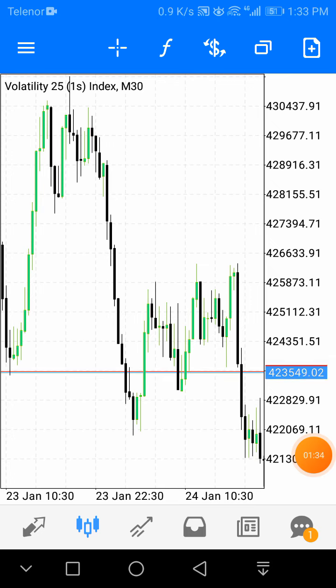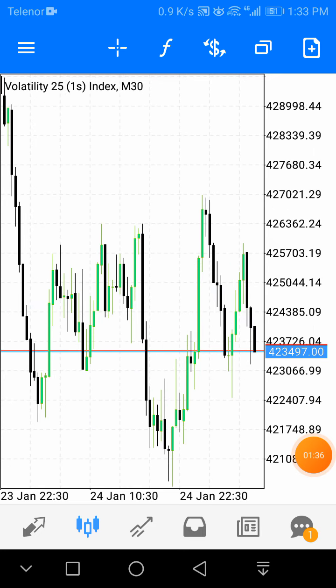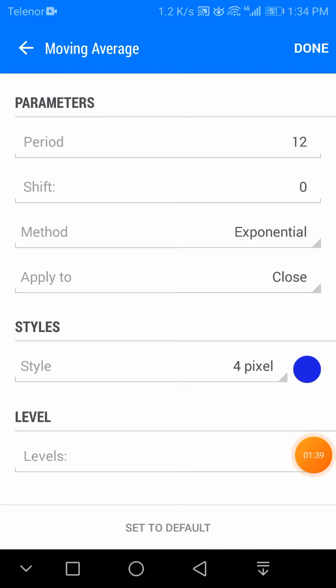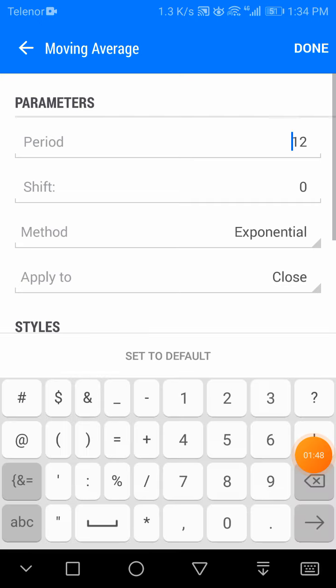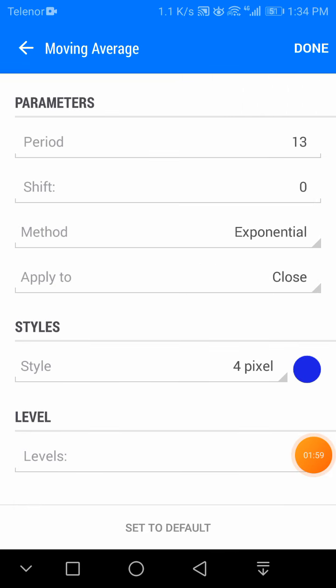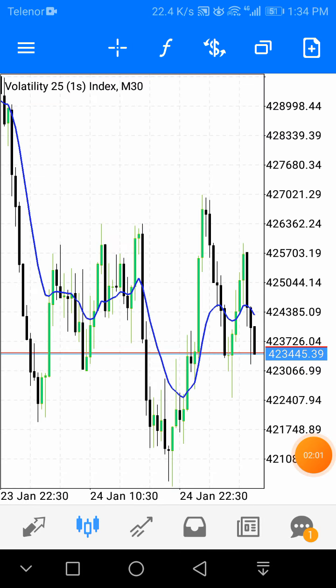So now let's see how we set up the strategy. First of all, we need a moving average. First we'll add the 13. Let me change this to 13, and the method will be exponential. Apply to close, choose any color, there is no problem, and simply click on done.